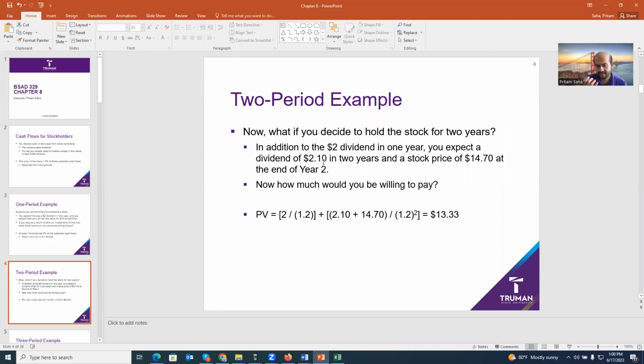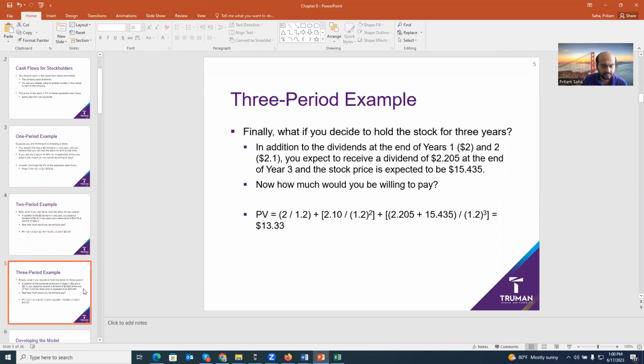2-period model, same thing. Identify the cash flows, discount back to today. So just go over it, okay? 3-period model, same thing. Identify the cash flows, discount back to today. So basically, it's trying to say 2, 2.1, 2.205, and 15.435.